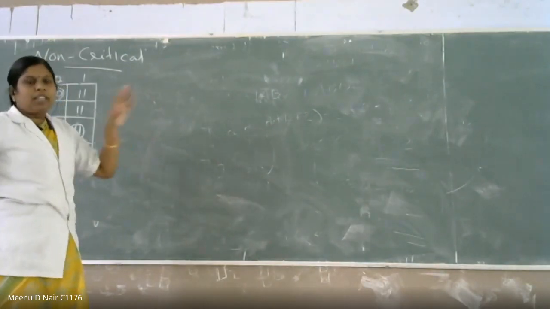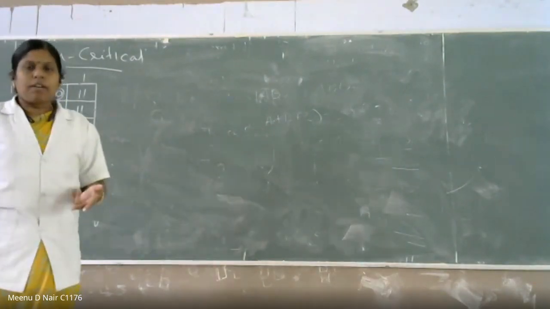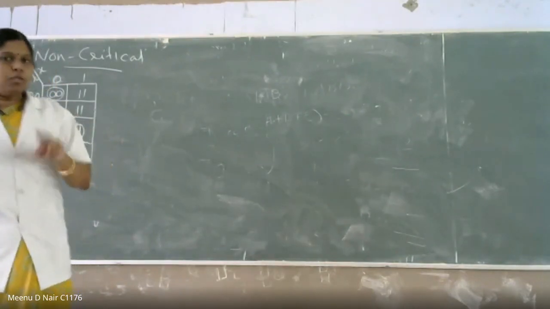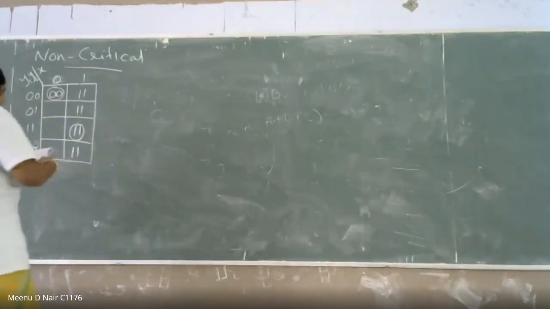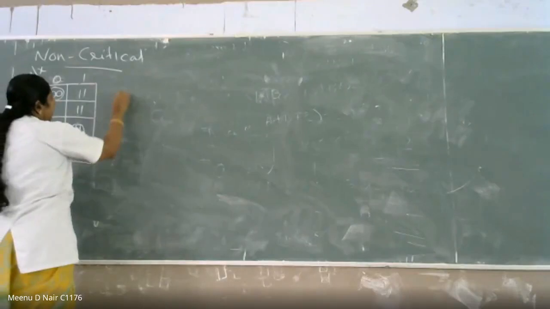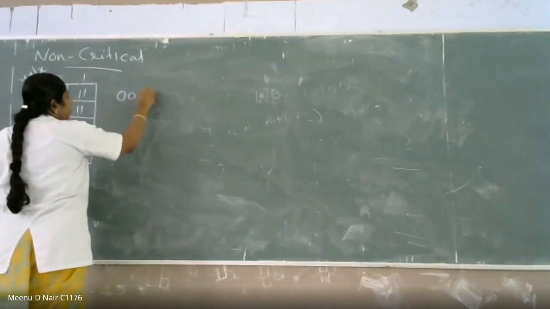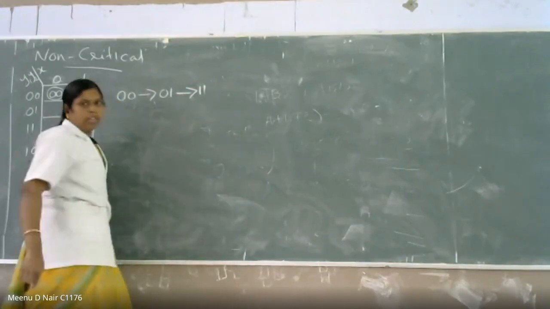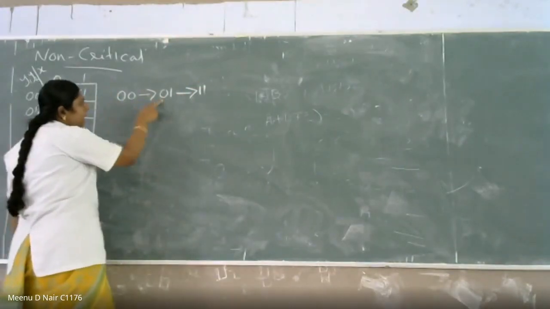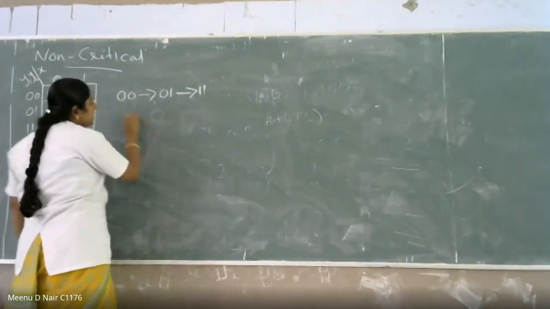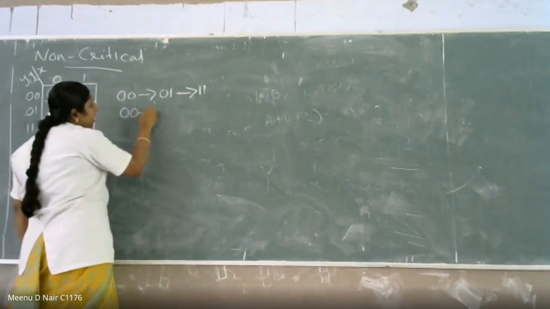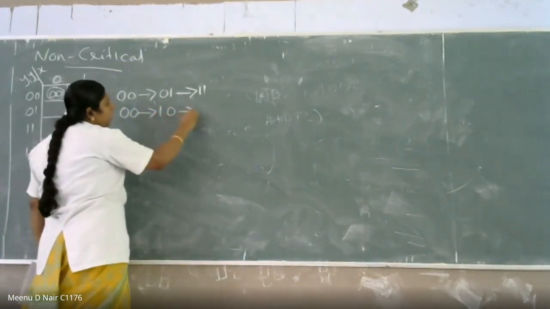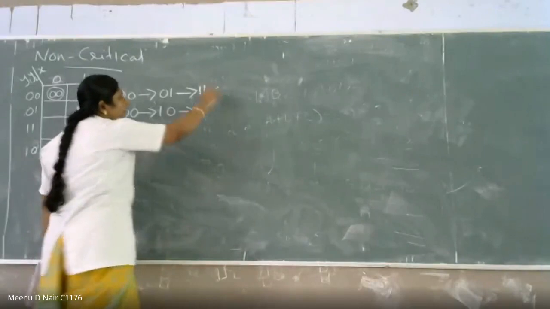It can first go to 1,0 or 0,1, and then change to 1,1. First it changes one bit, then it comes to 1,1. The second case is 0,0 to 1,0 and then 1,1. So these two cases are possible here.